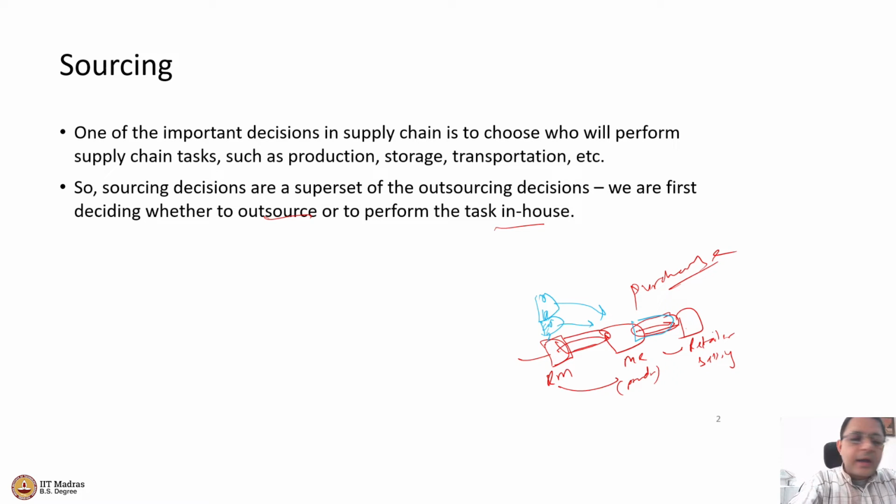Similarly, at the downstream, I have the final product ready, and those final products have to be shipped to the retailer, so that the retailer can do the selling. Once again, the retailer may not have enough space to store 1,000 or 10,000 products. So the retailer says, don't send me 10,000 products at a time. Send me 100 products at a time.